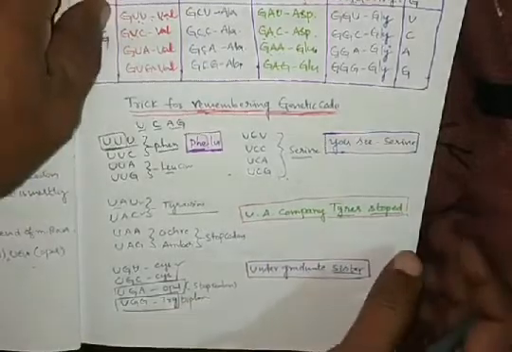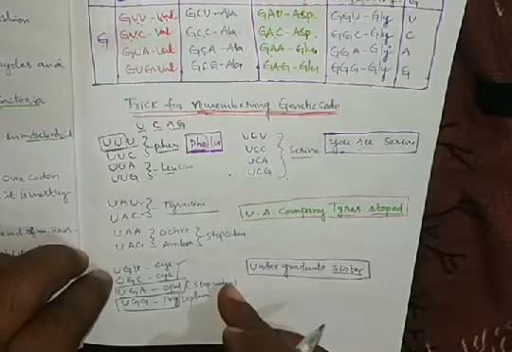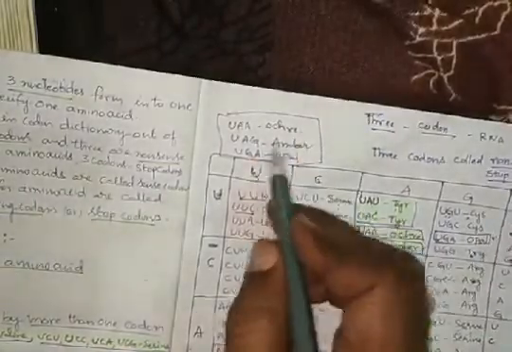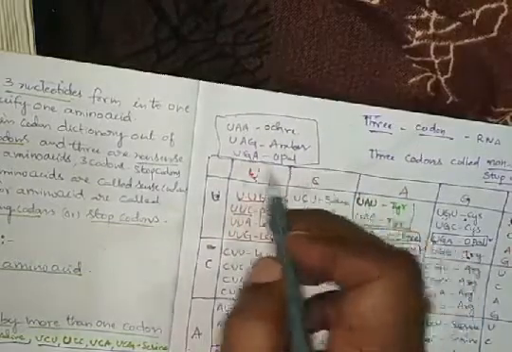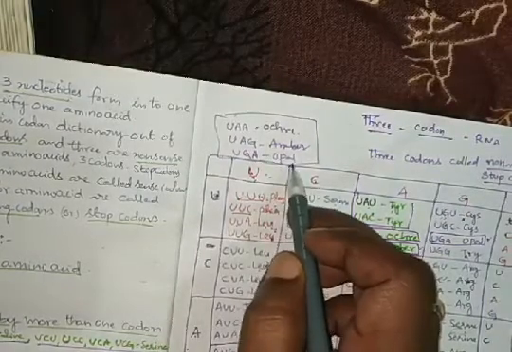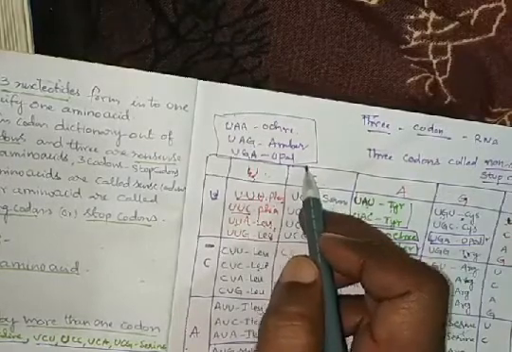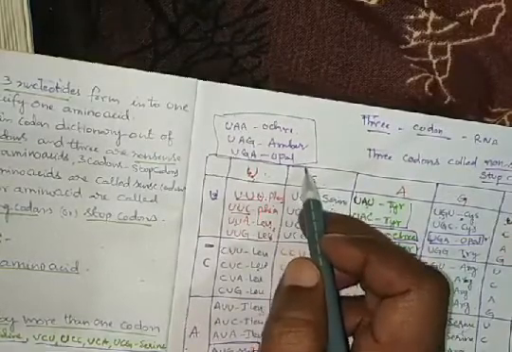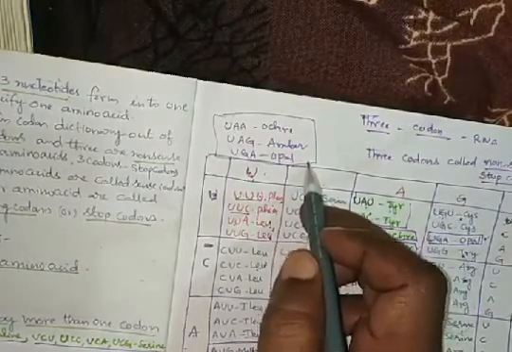These three stop codons also we have to learn by heart. What are those? UAA, UAG, UGA. Ochre, amber, opal. These three codons are stop codons, which cannot code any amino acid in the translation mechanism, and which terminate the process of translation. That is the function of the stop codon.